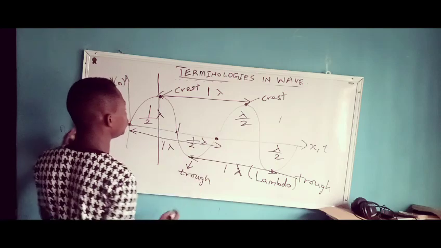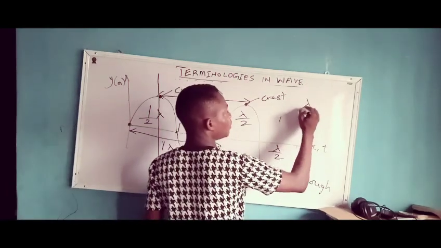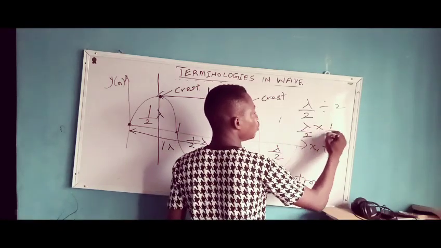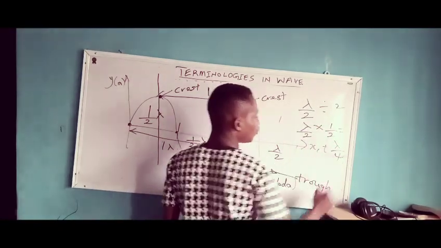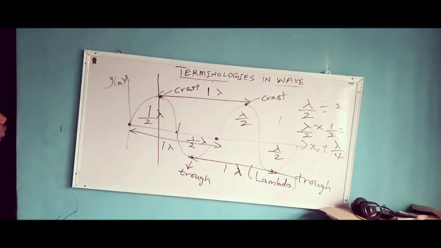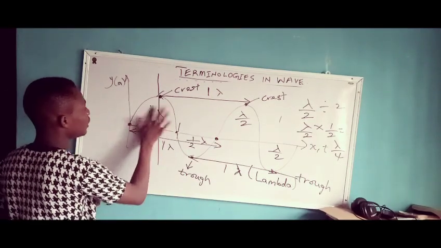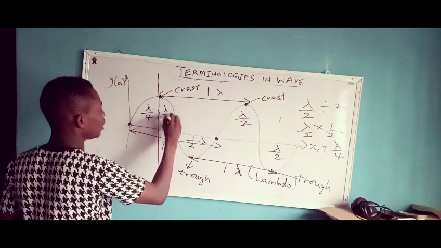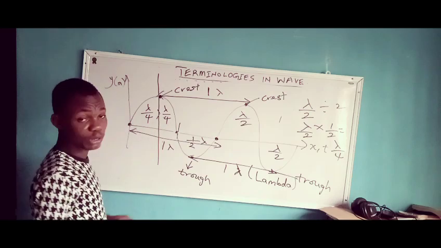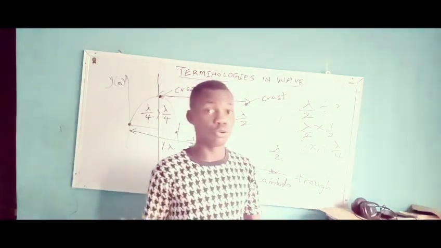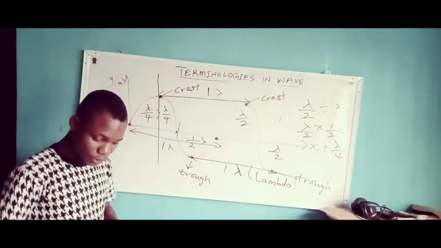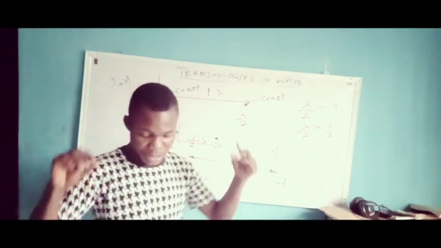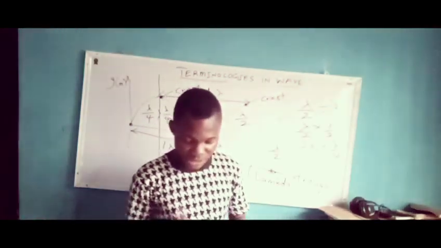If I divide this into 2, that means it's going to be lambda over 2 divided by 2, which is lambda over 2 times 1/2, which is lambda over 4. So this part here is lambda over 4. Same thing with this side: lambda over 4. If you add lambda over 4 plus lambda over 4 together, you're going to get lambda over 2. So that's that for a wavelength, and it is measured in meters.